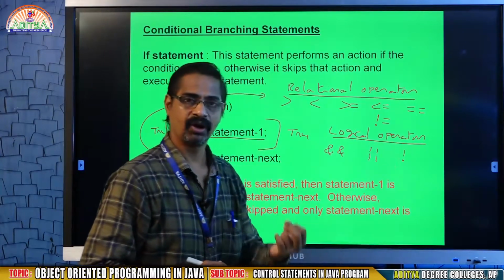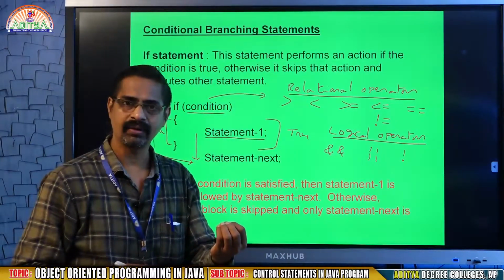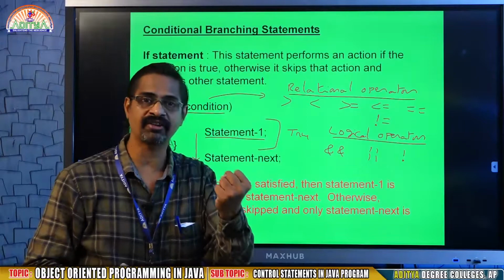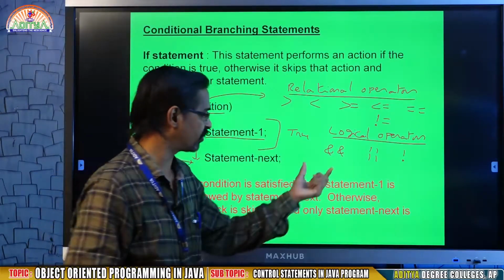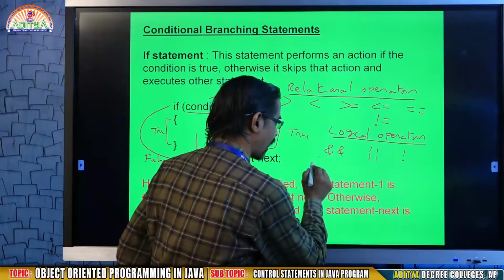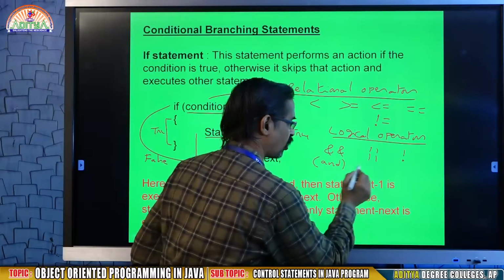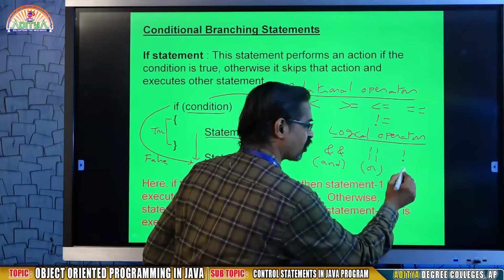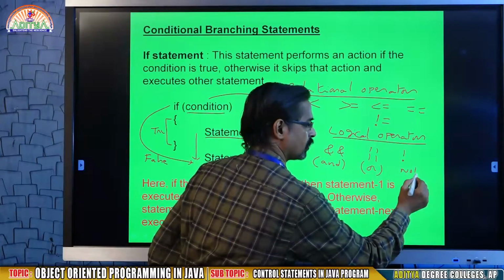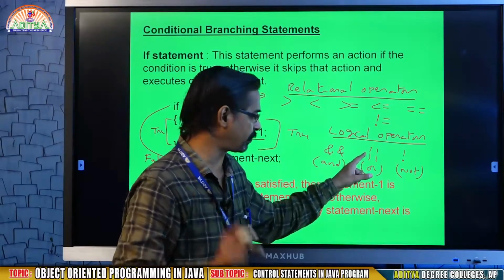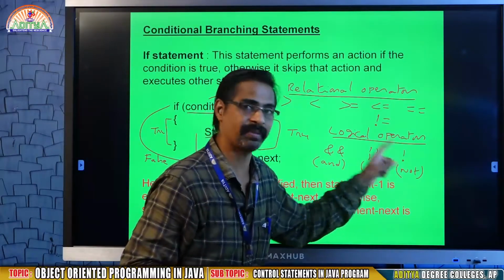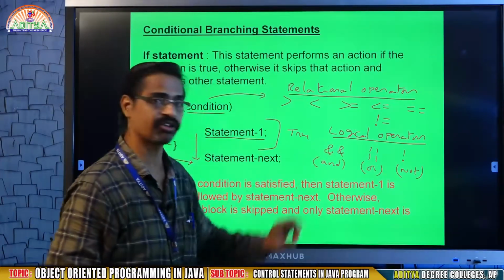Logical operators combine two different relational expressions. This is called and, this is called or, this is called not. Remember the symbols: double ampersand, double vertical pipe, and exclamation mark. These three symbols belong to logical operators.